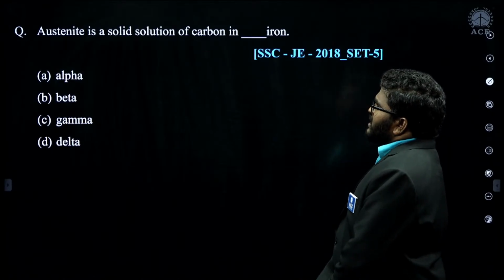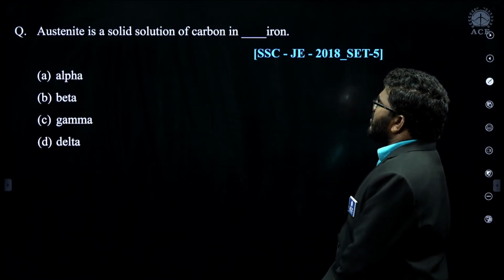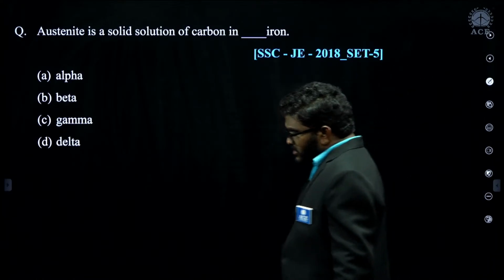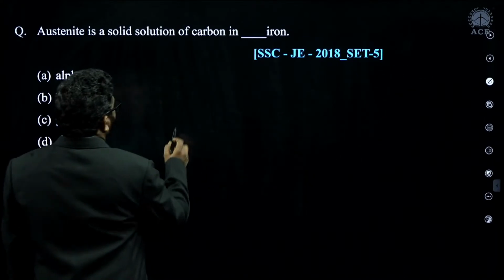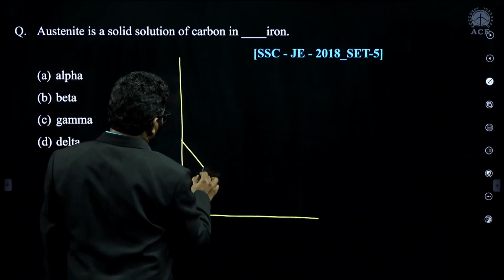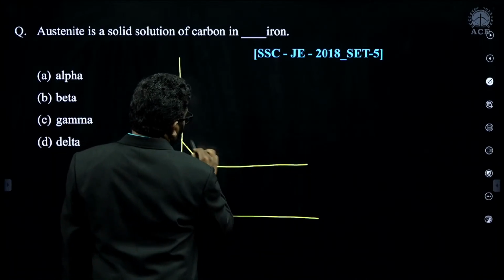Now, austenite is a solid solution of carbon in gamma iron. Remember, austenite is nothing but gamma iron. Listen carefully.